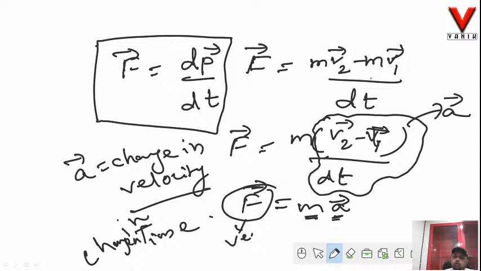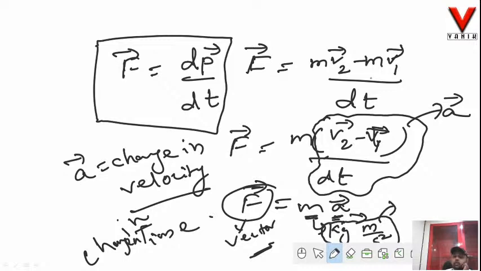Do you remember in dimensional analysis I told you about force, where I wrote force is equal to mass into acceleration. Now let us see what is the SI unit of force. We know the SI unit of mass is kg, and the SI unit of acceleration is meter per second square. So the SI unit of force is kg meter per second square.